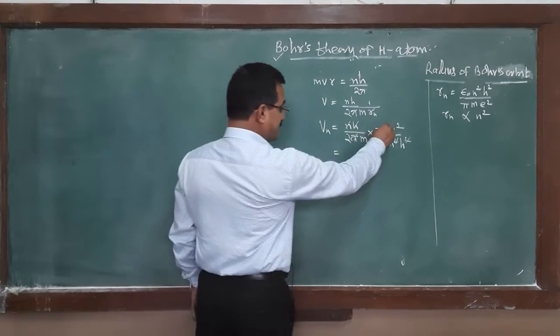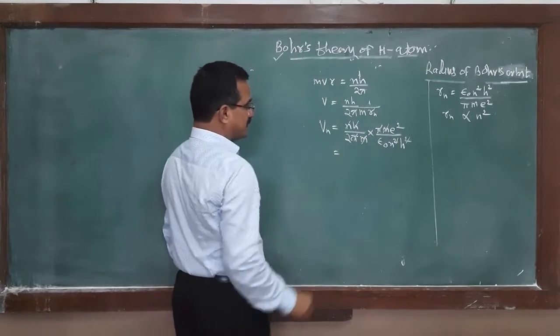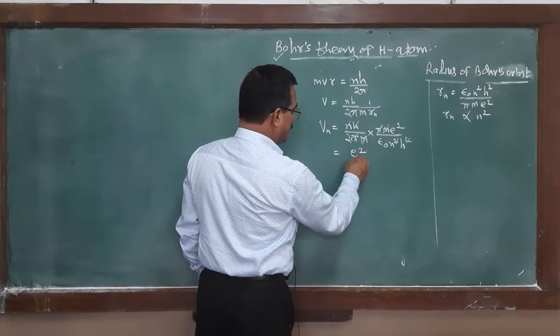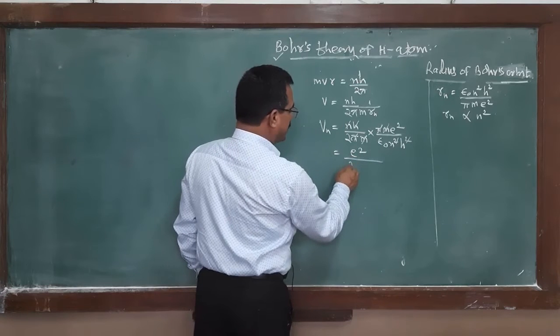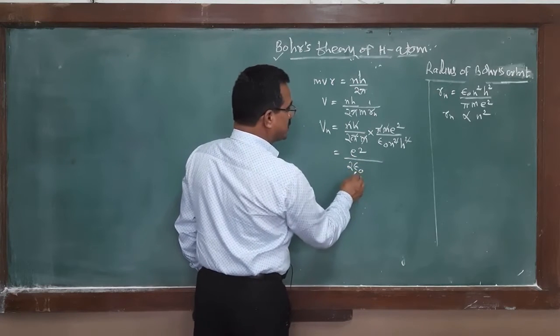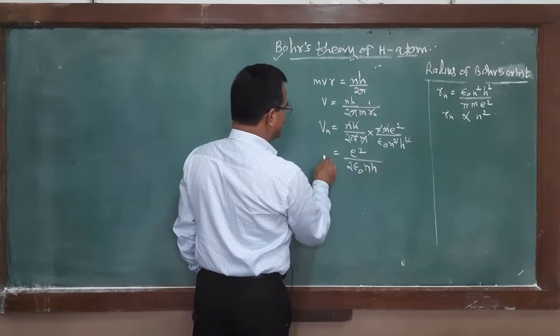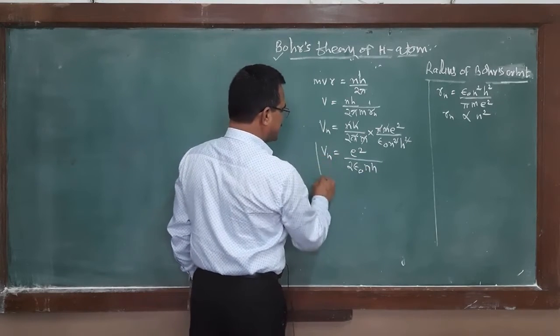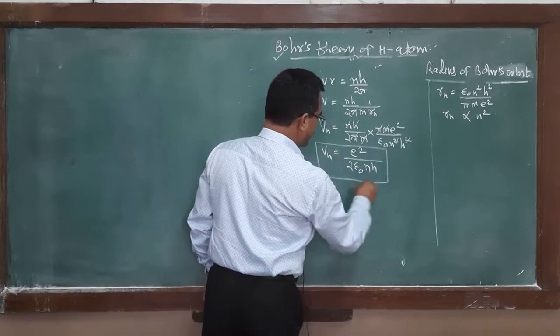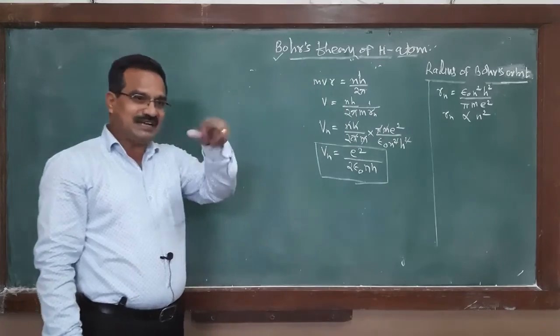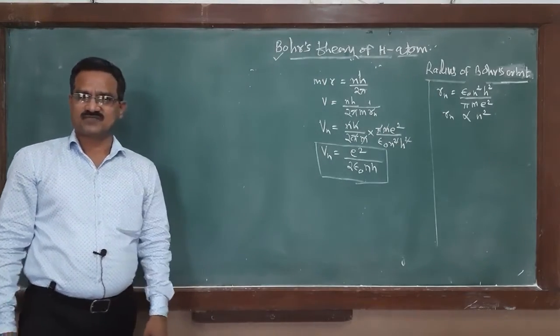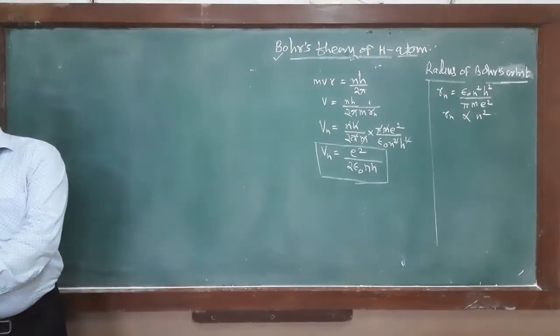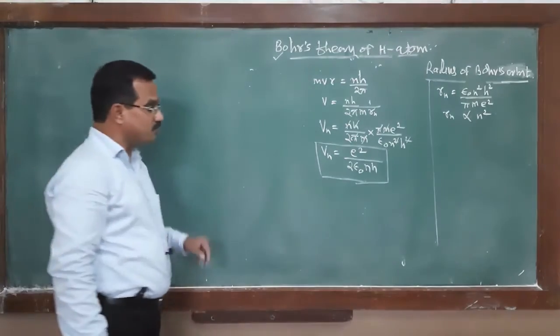What is remaining? Again m is constant. Velocity must be equal to e square divided by 2 epsilon 0 n h. This is an expression for the velocity by which the electron revolves around the nucleus, and this expression is very important.